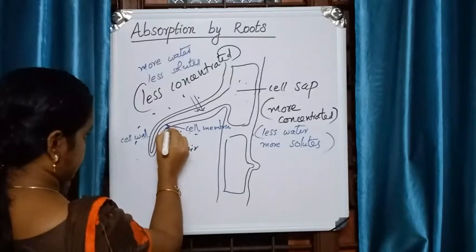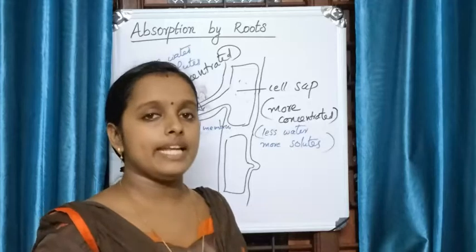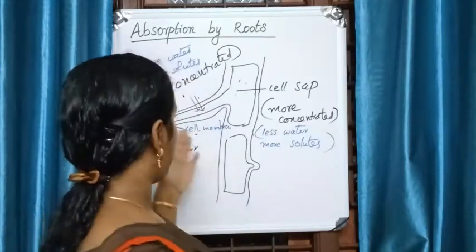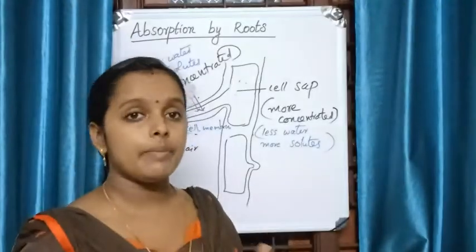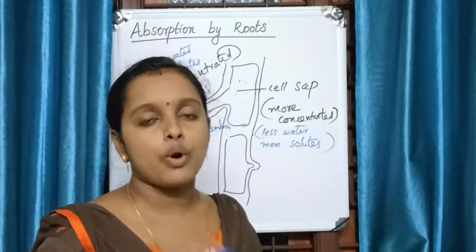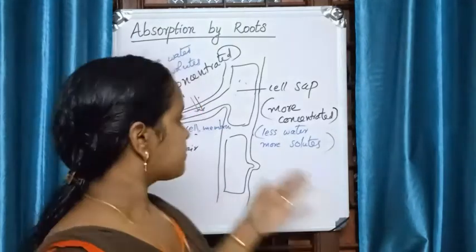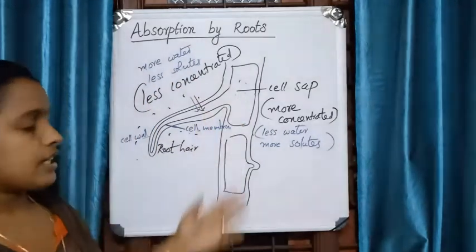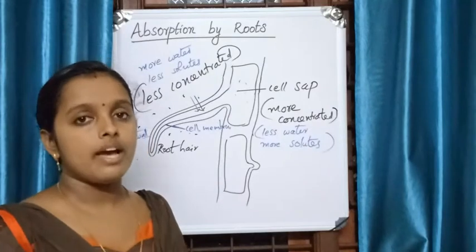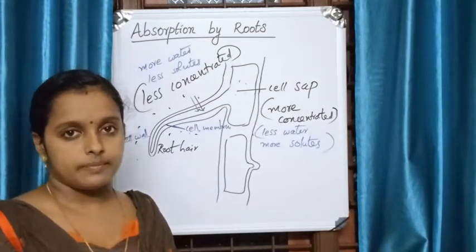This is cell membrane. Cell wall is freely permeable. It will allow the movement of all the molecules, but cell membrane is semi-permeable. It will allow only the movement of small water molecules. It won't allow the movement of bigger ones. So this is the structural adaptation of root for absorbing water. And you know the process of osmosis.